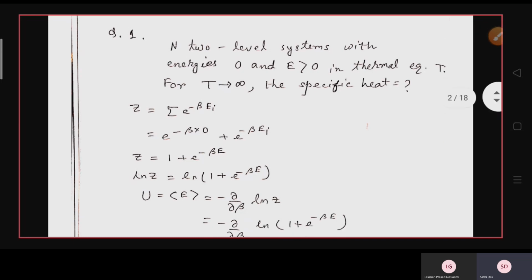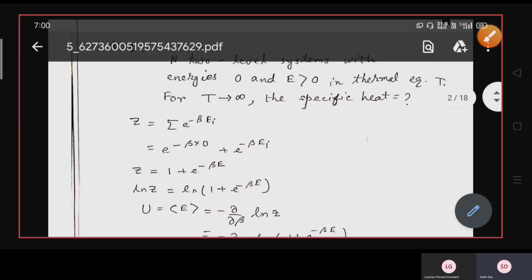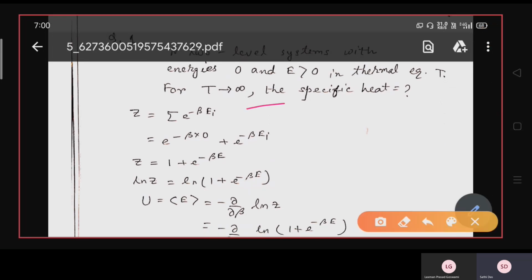So an N two-level system with energies 0 and E, these are discrete energy levels, in thermal equilibrium at T. For T tends to infinity, how much is the specific heat? So Z can be written as the sum over i of e to the power minus beta Ei, where beta is 1 by kT.